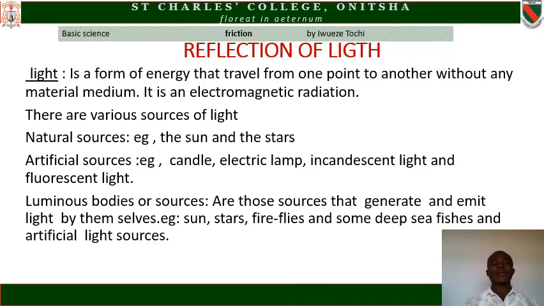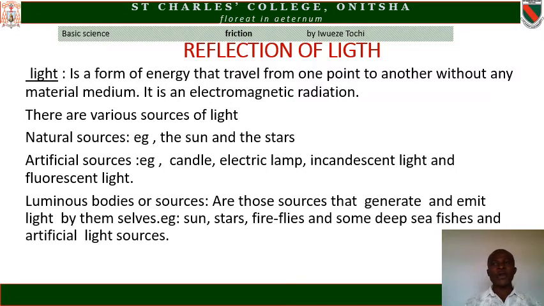Light. Light is a form of energy that travels from one point to another without any material medium. So, light does not require a material medium for propagation. For instance, the light from the sun comes to the earth from a very far distance.